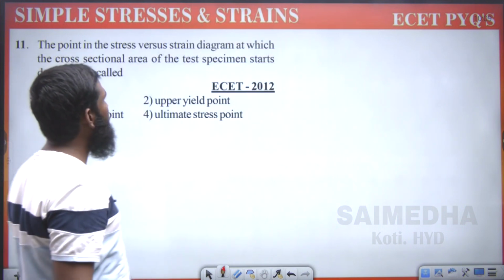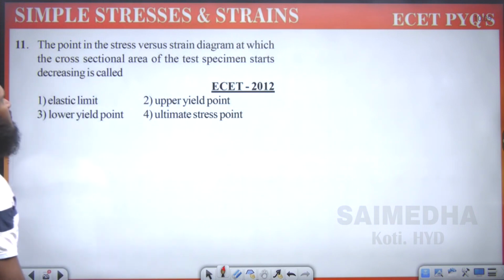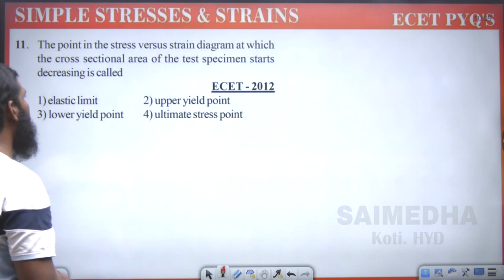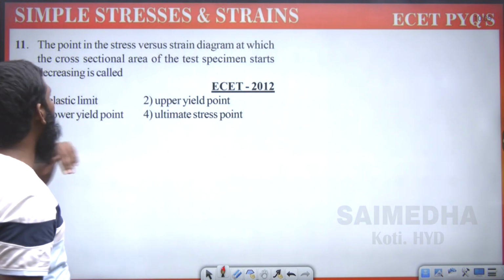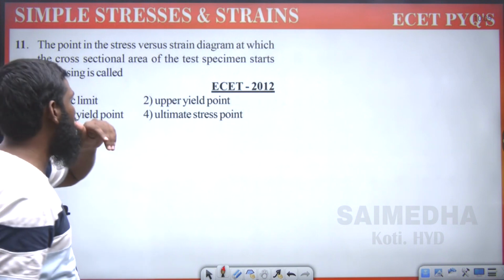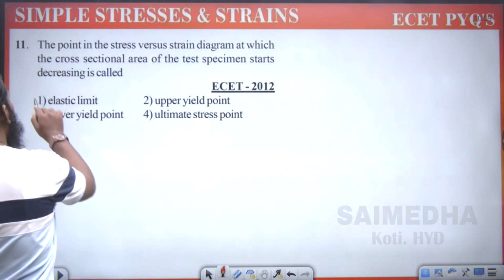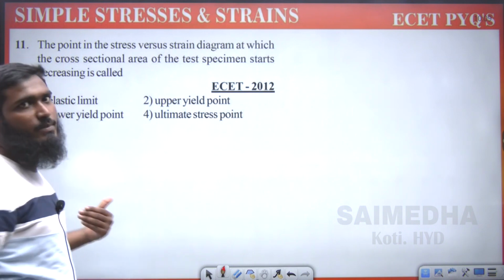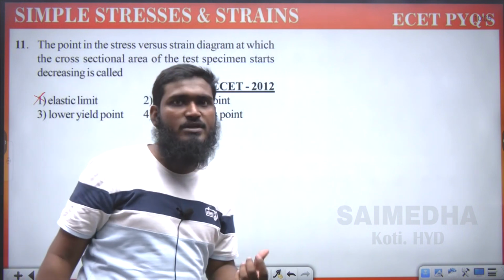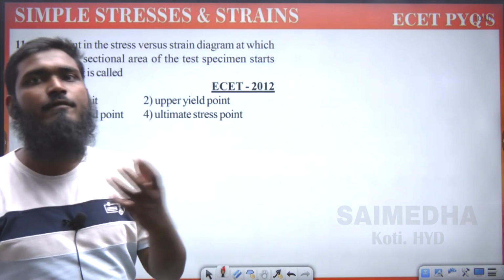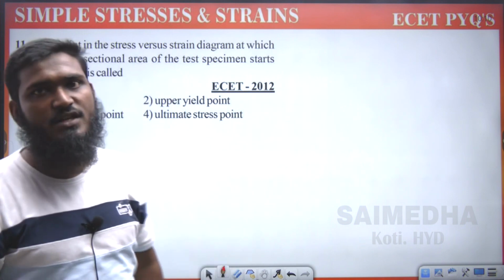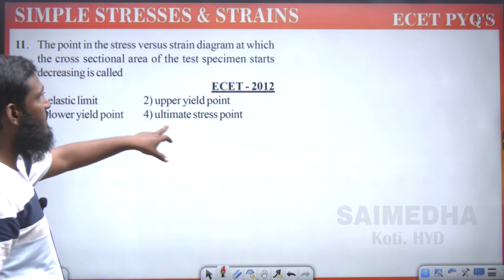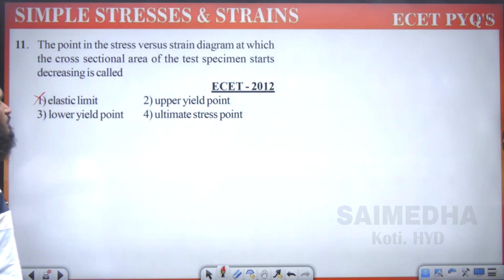The point in the stress versus strain diagram at which the cross sectional area of the test specimen starts decreasing is called: elastic limit, upper yield point, lower yield point, or ultimate stress point? Elastic limit we can't say over here. In this region stress is directly proportional to strain, that is the proportional limit, and in the elastic limit the body has the capability to regain its original shape and size. Now upper yield point, lower yield point, ultimate stress point we are having over here.